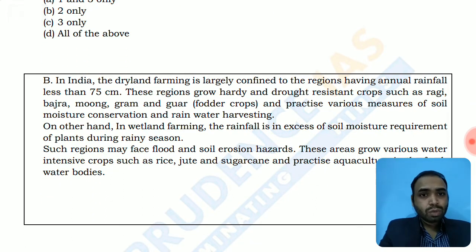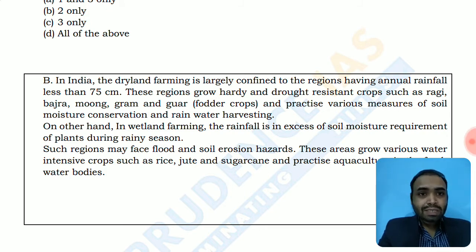They practice various measures of soil moisture conservation and rainwater harvesting. So they need to conserve the moisture, and in this context, drip irrigation and sprinkler irrigation are now being practiced in the arid areas. UPSC is framing questions on this, and in 2016 or 17 they asked a question regarding drip and sprinkler irrigation, and it was a very confusing question. But if you have conceptual clarity regarding what problems are being faced by these drylands, you'll be able to answer these types of questions.